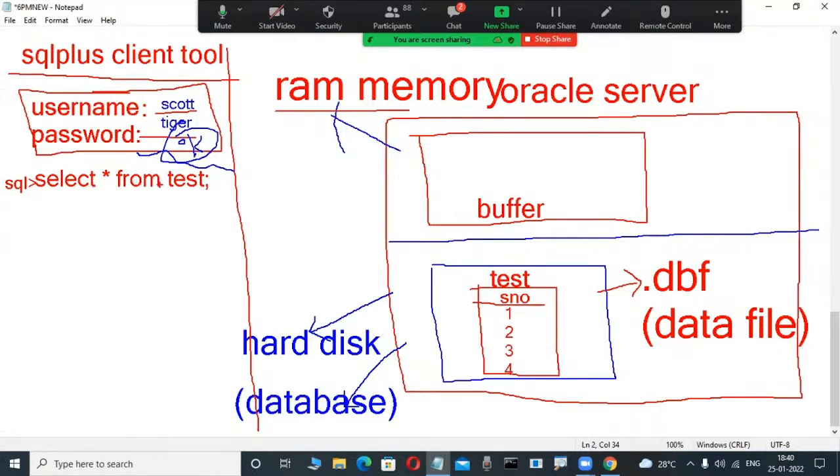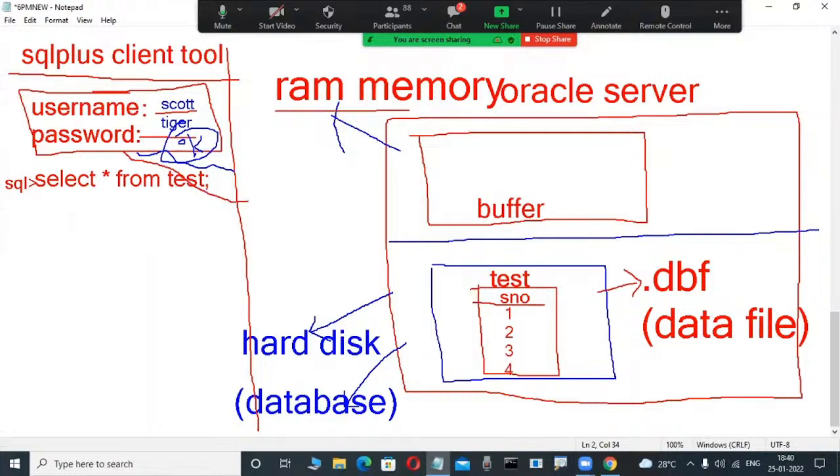these SQL language commands are executed in the RAM memory area. This is the instance. It is executed in a buffer only. There is a shared pool, within that a library cache, where syntactic and semantic checking happens. So many things are there. Don't worry. For newcomers, select star from table name test means this client tool's user process is connected to the server process.